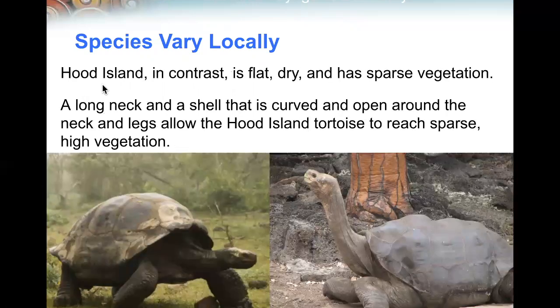Hood Island, in contrast, is flat, dry, and has sparse vegetation. A long neck and a shell that is curved and open around the neck and legs allow the Hood Island tortoise to reach sparse, high vegetation.